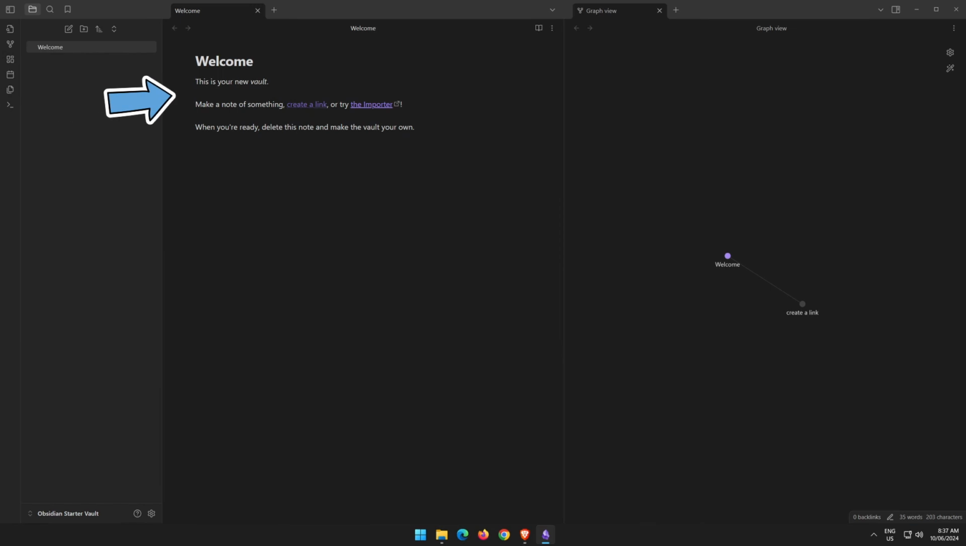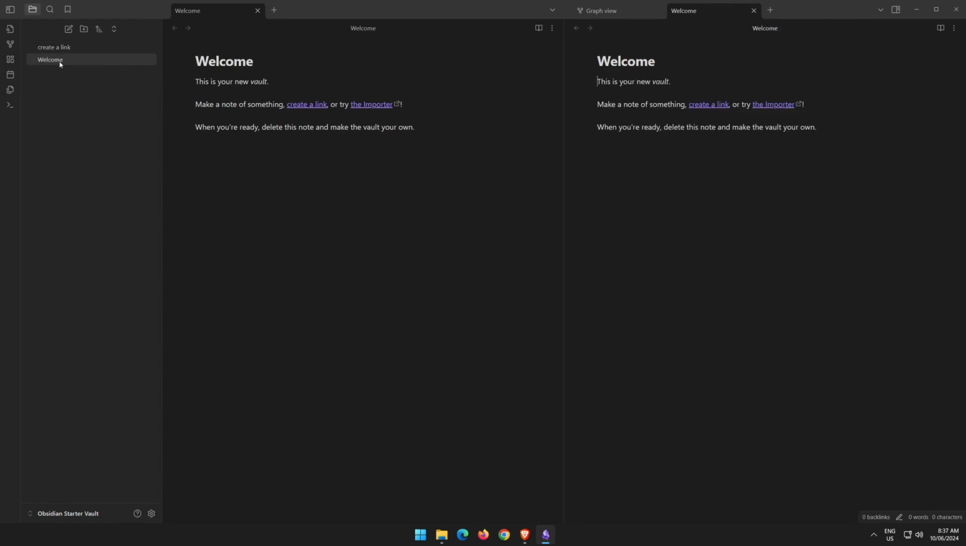You can see here I've got a welcome note and a local graph view. So because there's only one note in my vault, I've only got one node here to click and drag in my graph view. I do have a link here, which is this link here, and it won't be in its own note until I hit the middle mouse button. Now it creates a note called Create a Link. So now I have welcome, create a link, and I can link back to welcome within Create a Link by hitting 2 square brackets, then selecting welcome.